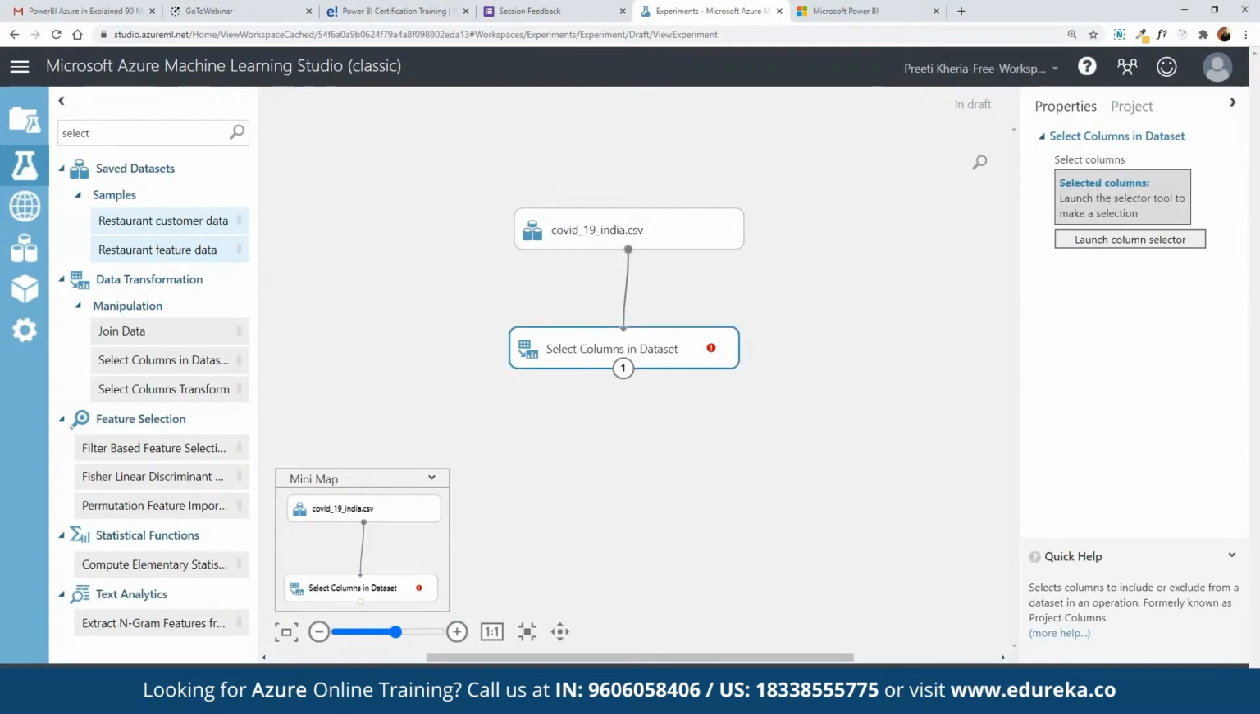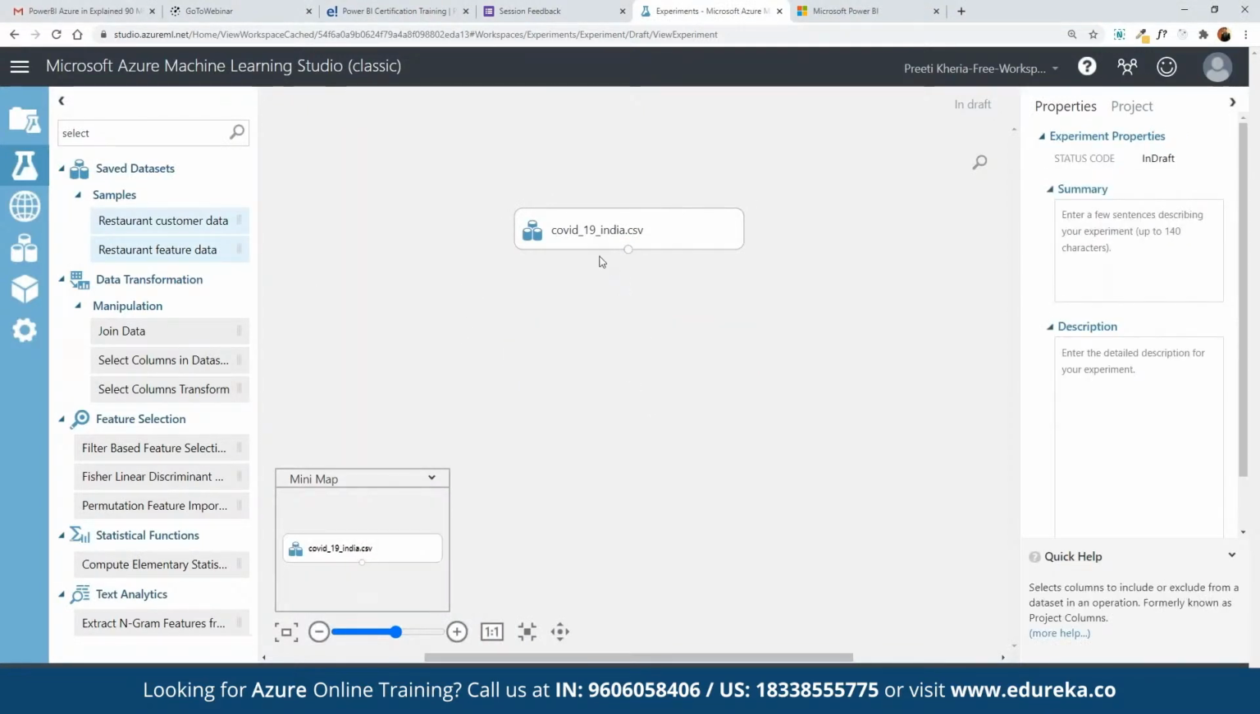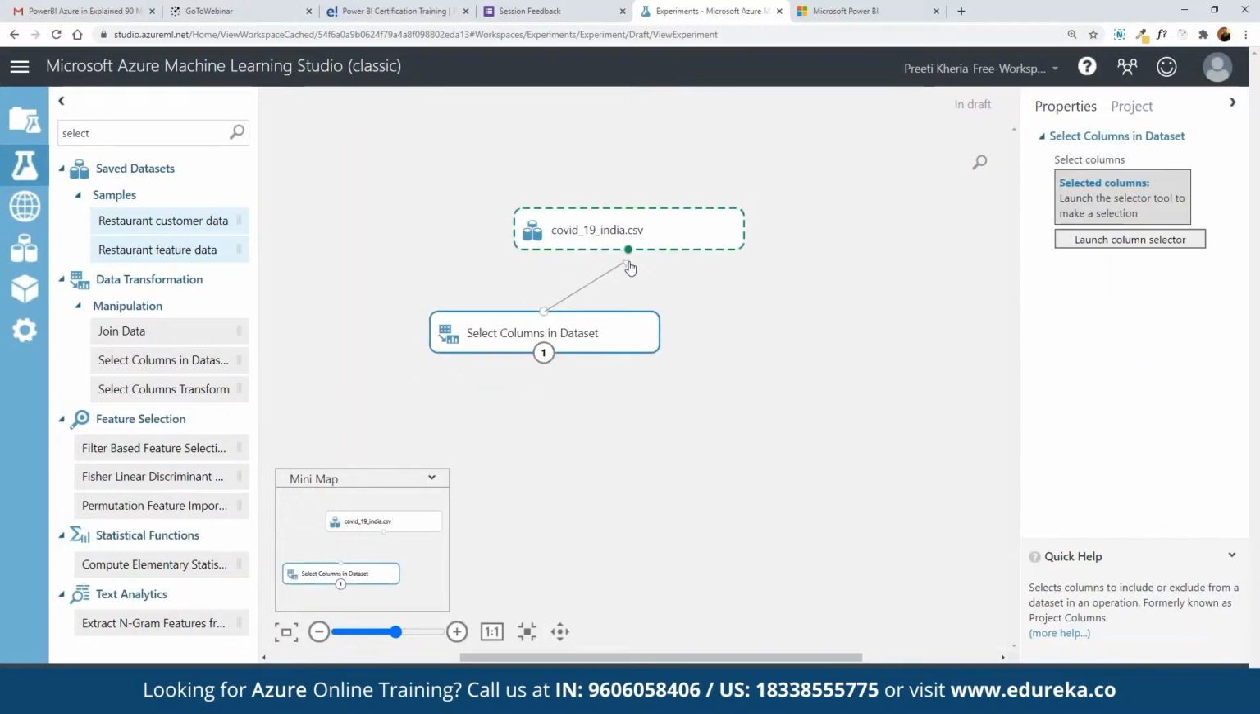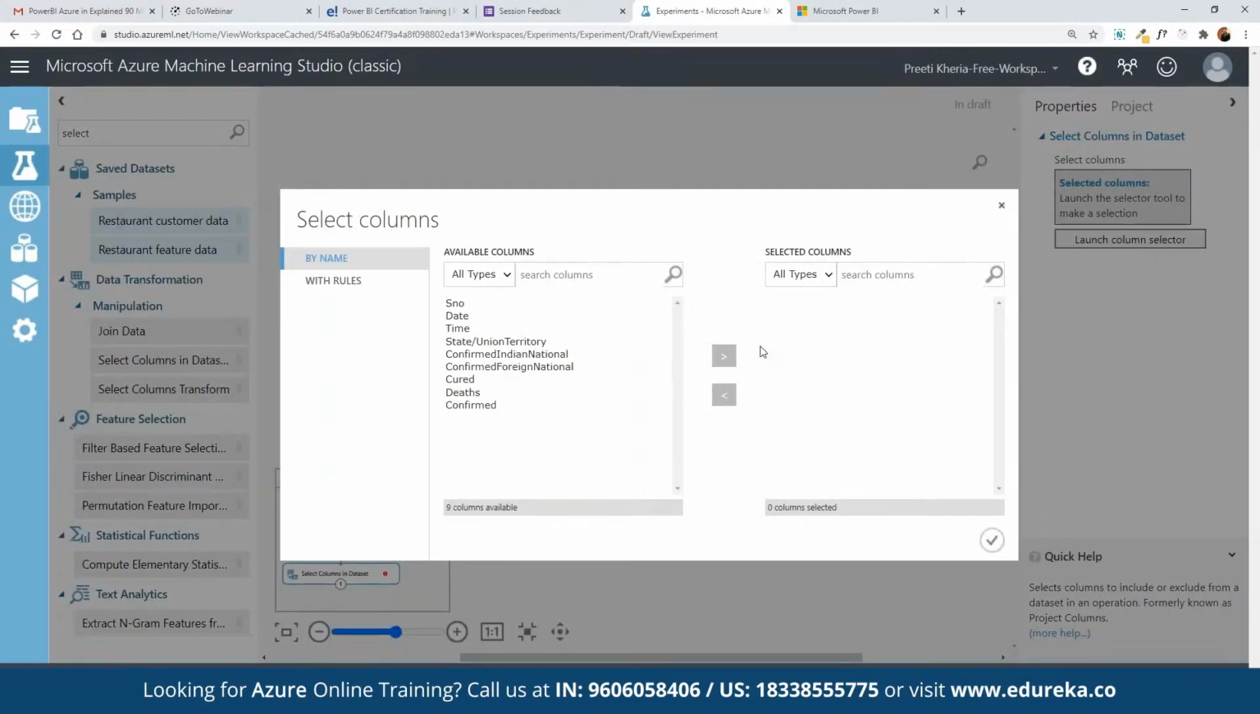So let's start again. First of all, let's say we don't want to use the entire data set available here. We only want to make a selection. For doing that, we can search for select data set here, and here we have select column. Let's say we want to be selective in terms of the columns that we want to choose. So here we can drag and drop the select part. Now we can define select. Here we can click on launch column selector, so we can choose which columns we want to work on.